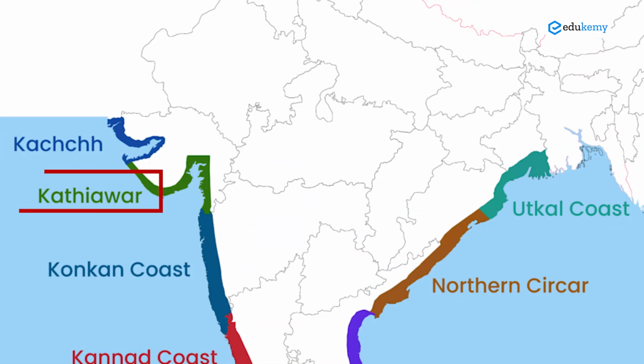By the way, if you look at the coast of Gujarat along Kathiawar and Kutch, you'll find a lot of inundations, a lot of small gaps and inlets. That is because the Kathiawar region has the features of a submerged coast. That's what makes the Gujarat coastline the longest coastline for any state of India. So that's about the Gulf of Kutch and the Gulf of Cambay.